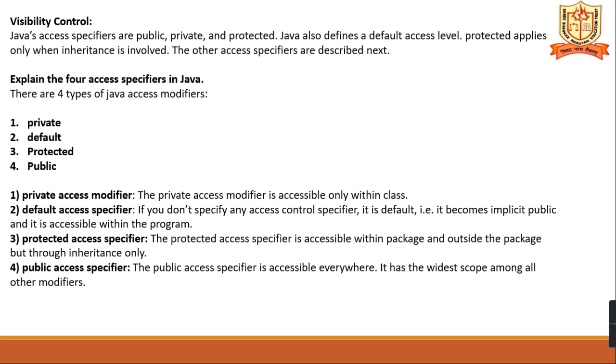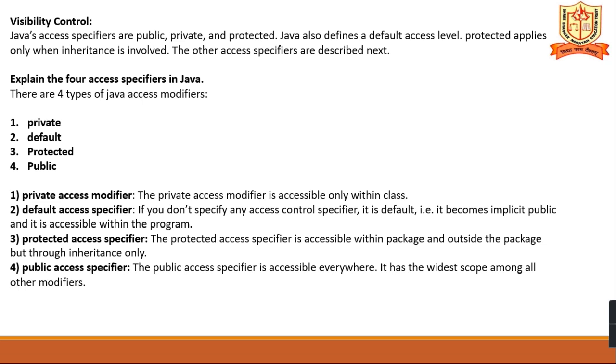Explain the four access specifiers in Java. Which are those? Private, default, protected, and public. What is the private access specifier? The private access specifier is accessible only within a class. Default means that if you don't specify any access specifier, it is default. It becomes implicitly public and is accessible within a package.